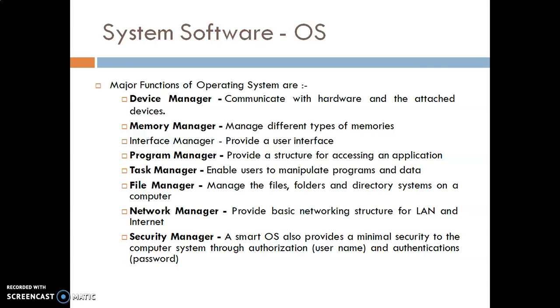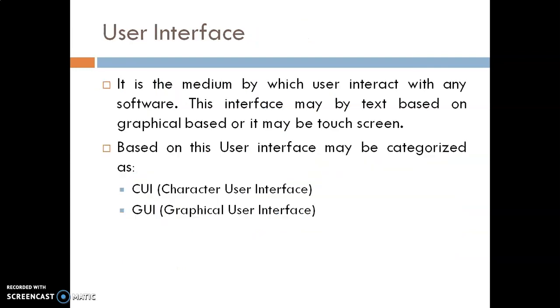Task manager enables users to manipulate programs and data. File manager manages the files, folders, and directory system on the computer. Network manager provides basic networking structure for LAN and internet. Security manager, in a smart operating system, also provides minimal security to the computer system through authorization, username, and password authentication.